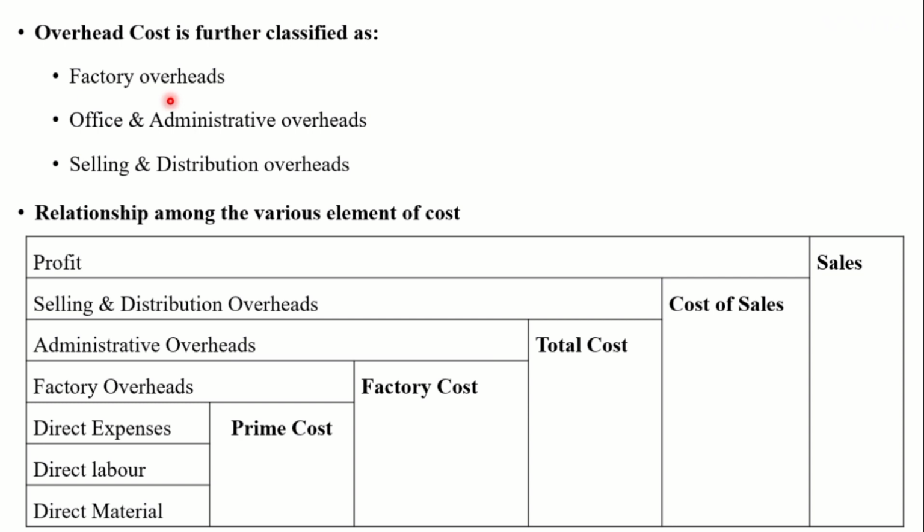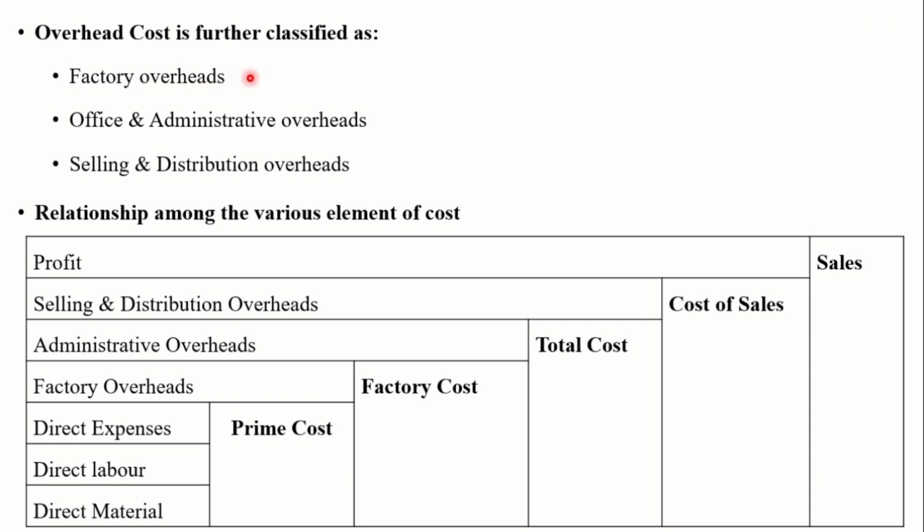Factory overhead consists of all overhead costs incurred from the stage of procurement of material till the stage of production of finished good, that comes under factory overhead.